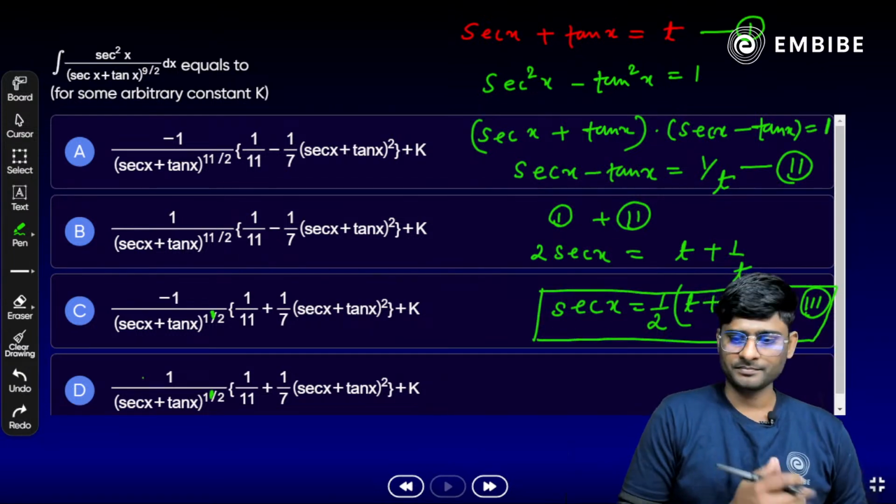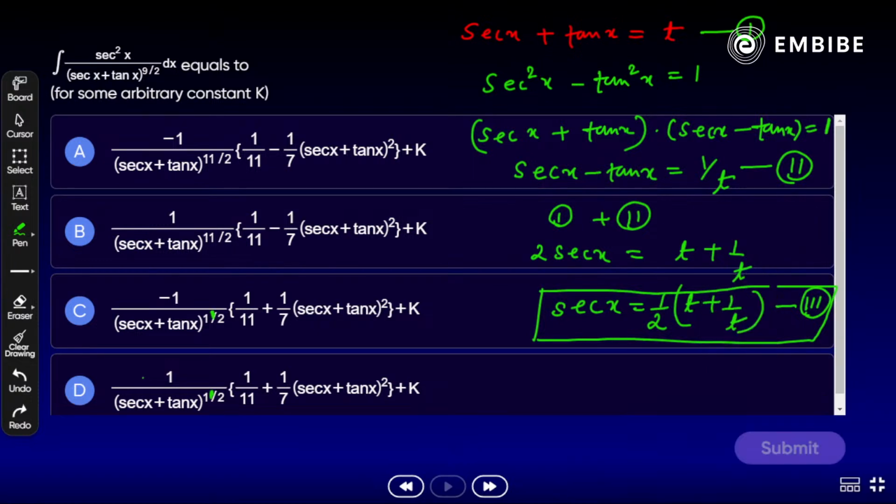Very, very important. So we have a value of sec x here, that is half of t plus 1 by t. We will use it, correct? So try to note it down right now, all of you. All right. Okay, Moin.